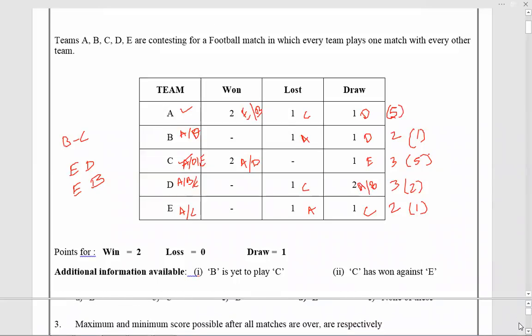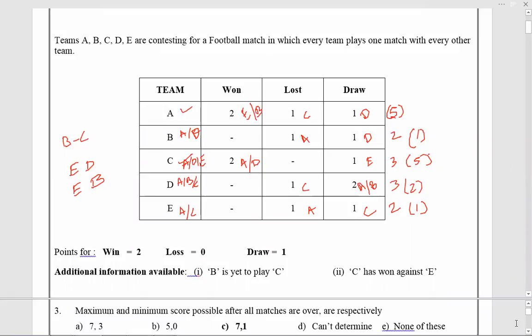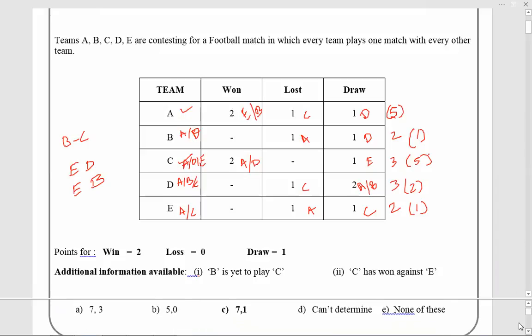Next. Maximum and minimum possible score after all matches are played. So already I can see the highest score is 5. A cannot have many more points. C has 5 already. C can at max go to 7 if C wins against B. So the highest point can be 7. Lowest is already B with 1 point. And if C wins against B, and B is definitely losing against C, and B's other match left is against E, let us assume that as a loss. So B will remain at 1 point. So maximum 7, minimum 1.